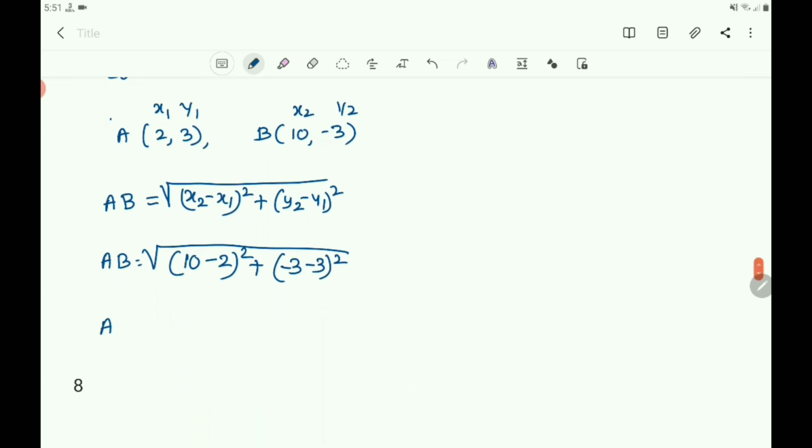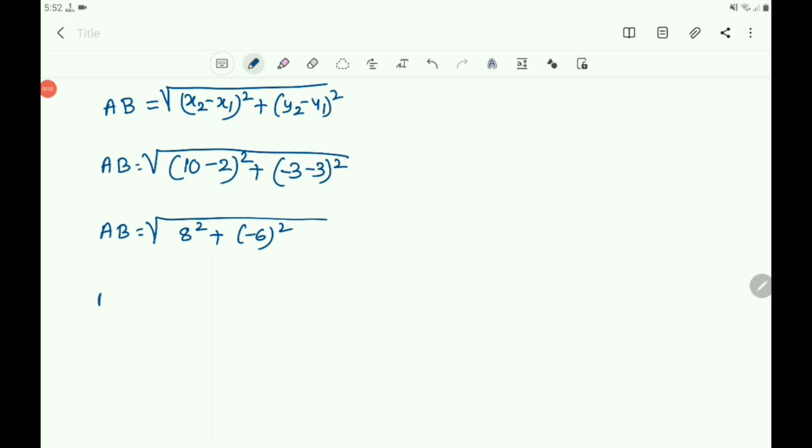Then write AB equals square root of 10 minus 2, which is 8 square, plus minus 6 whole square, which is nothing but 6 square, or otherwise you can write minus 6 whole square.